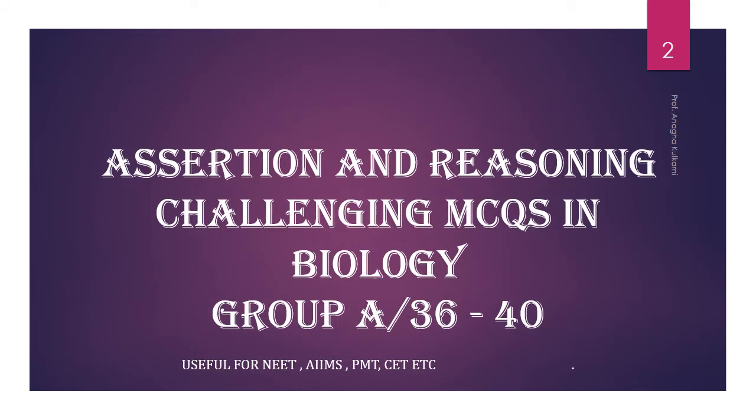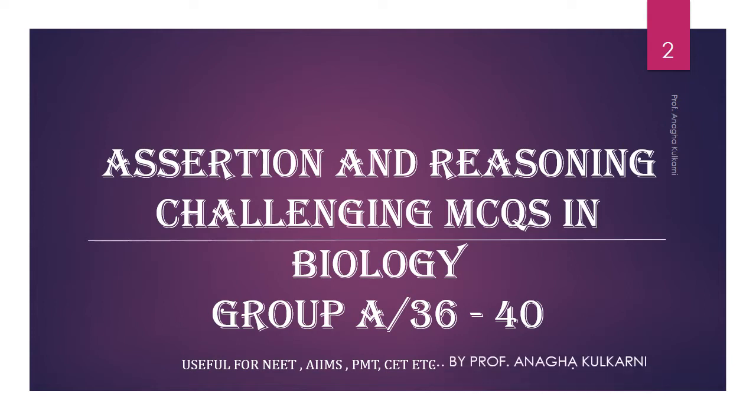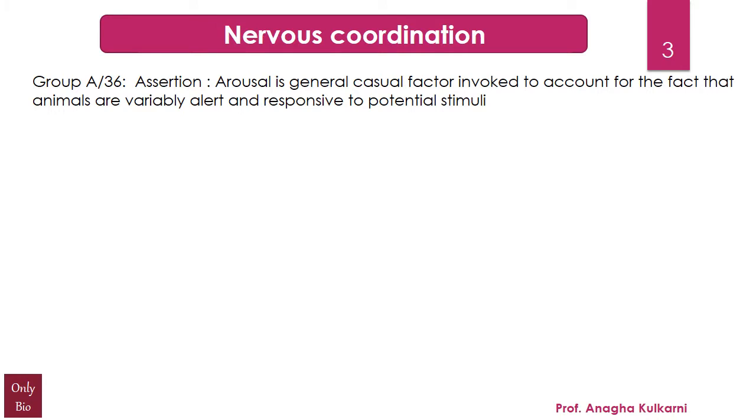Presenting the series of challenging MCQs in biology from group A 36 to 40. This includes the assertion and reasoning type of questions, all with detailed explanations, and definitely useful for all the competitive exams like NEET or maybe PMT, CT, whatever. The first question relates to the chapter nervous coordination.